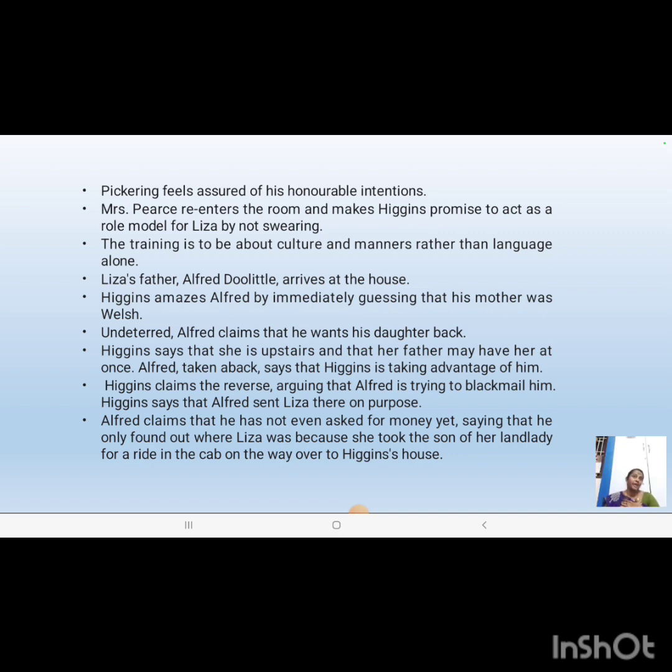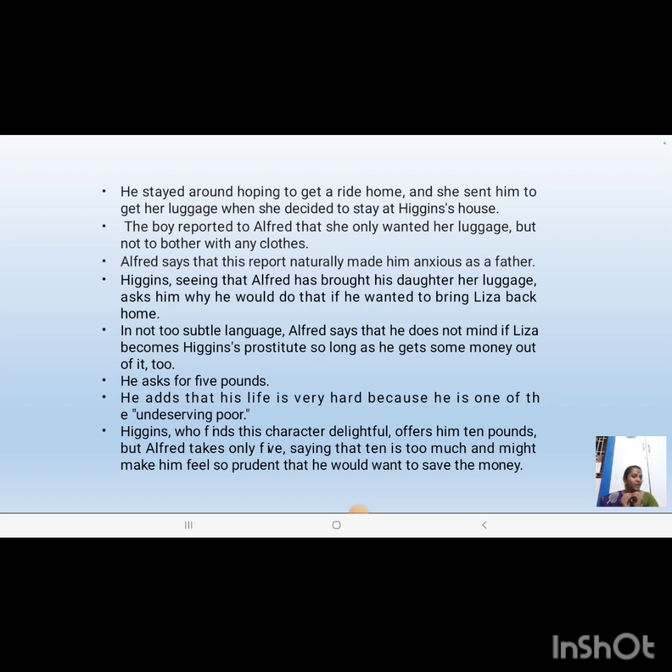Alfred Doolittle will be scared. Oh my God, all I need is just a £5 to booze. If you give me £5, I'll just walk away from the place. All I want is a good life for my daughter, like this. He'll pretend, and he will also add that don't reveal to my daughter that I'm here on this purpose. He'll say all these things while they were talking.